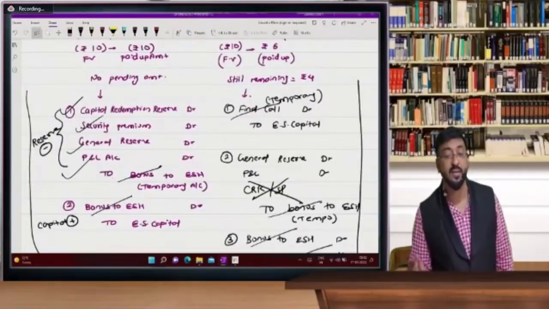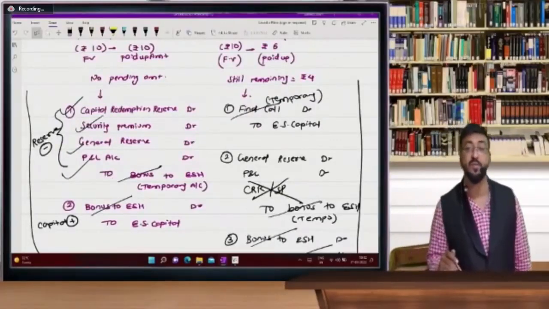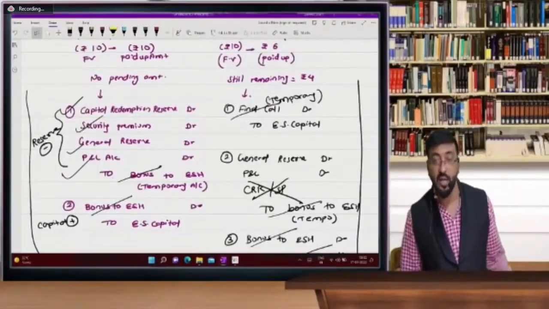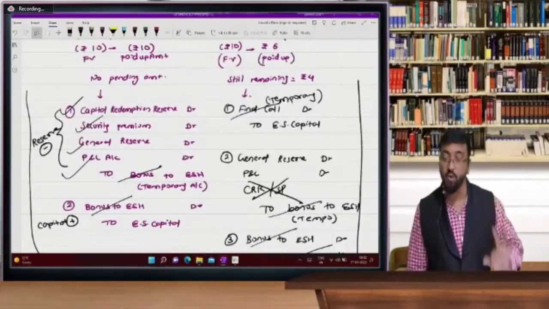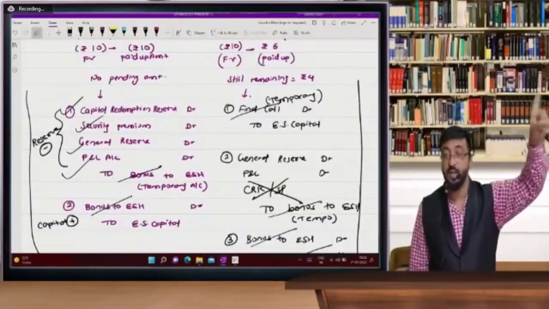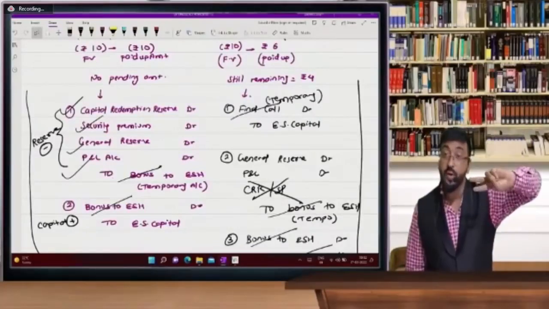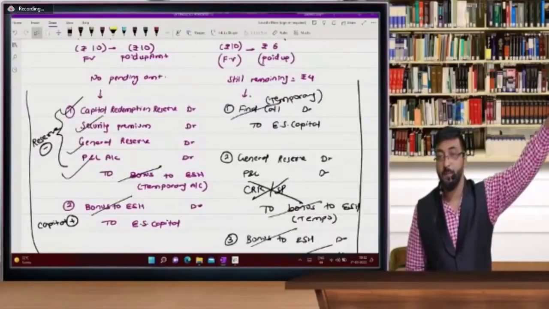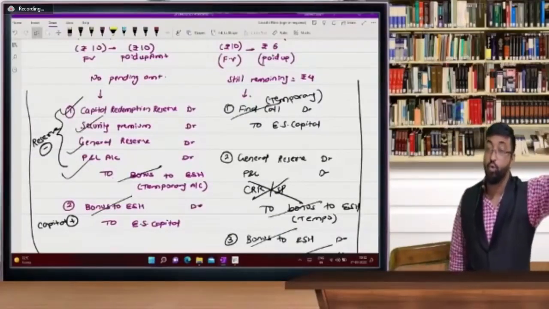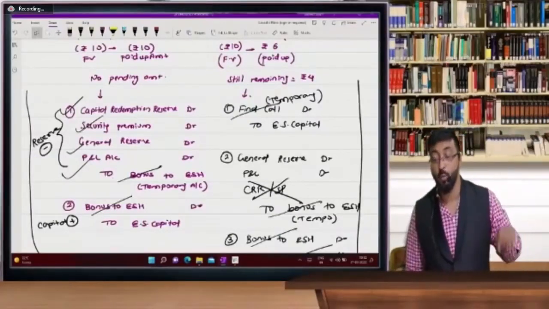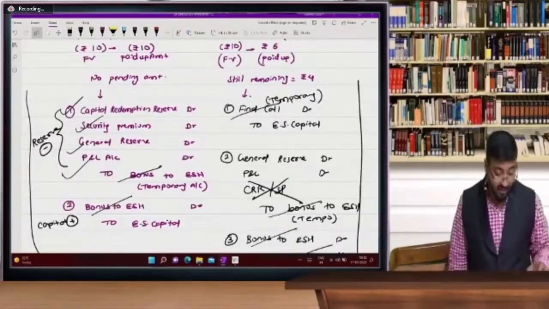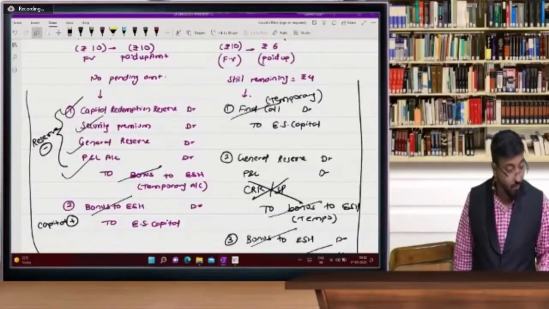Sir, what is CRR? We are going to understand CRR, capital redemption reserve, in the chapter on redemption of preference shares, sir. But till today, you just understand: how to create this reserve? Through redemption of preference shares. But after redemption of preference shares, how to use it? For bonus shares. CRR is used only for bonus shares. CRR has only one use, and that is for bonus shares, sir.